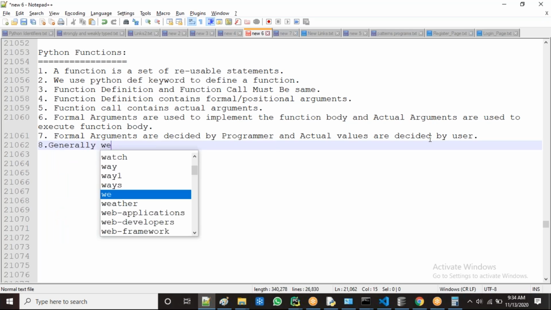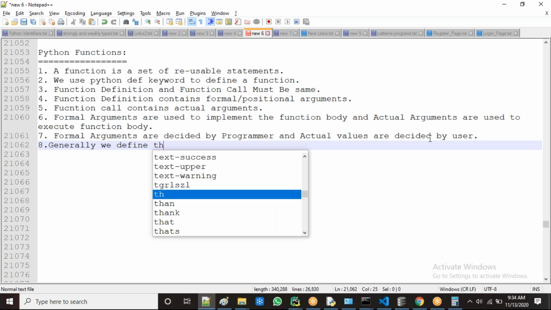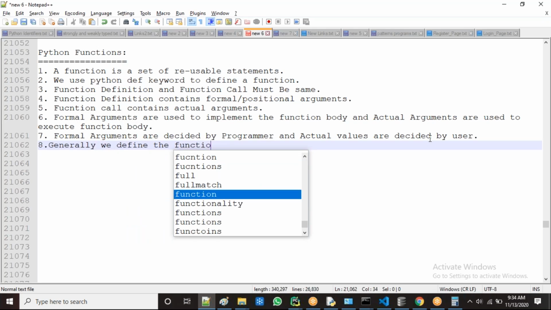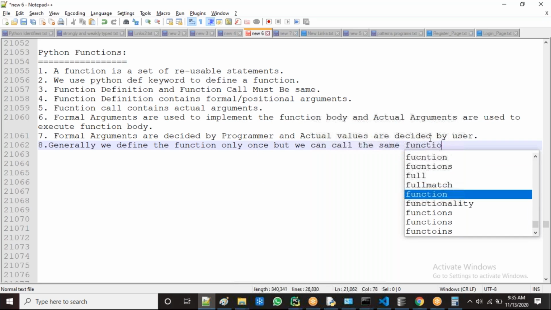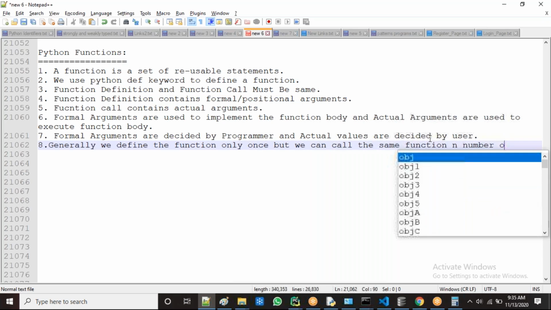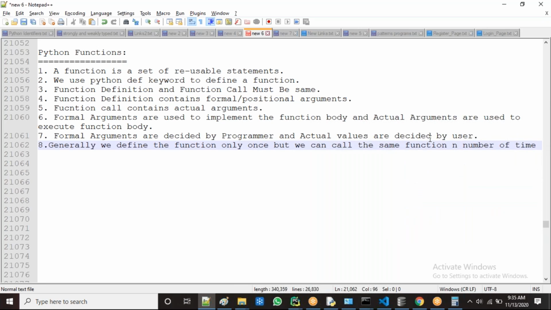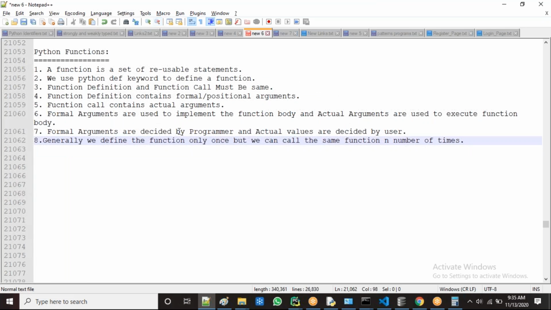Generally we define the function only once, but we can call the same function n number of times. So all of you observe the point here. What is the point now? Generally we define the function only once, and we can use it n number of times.